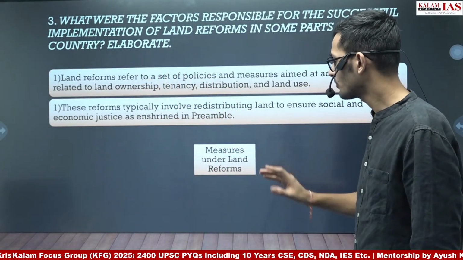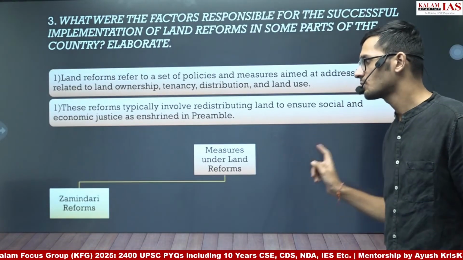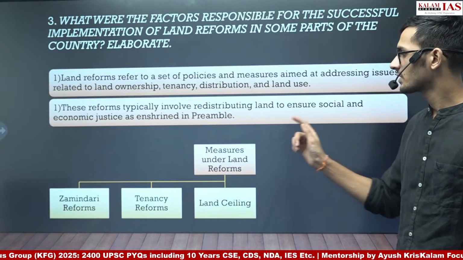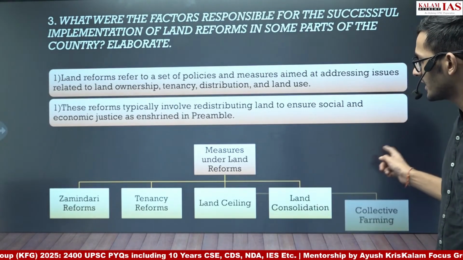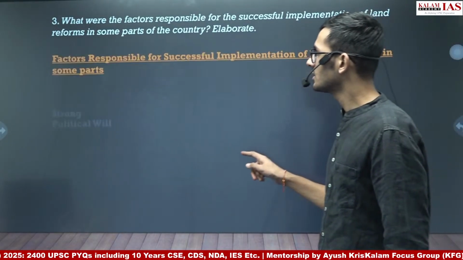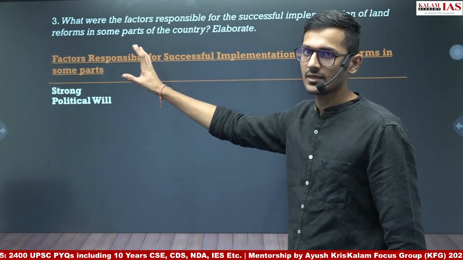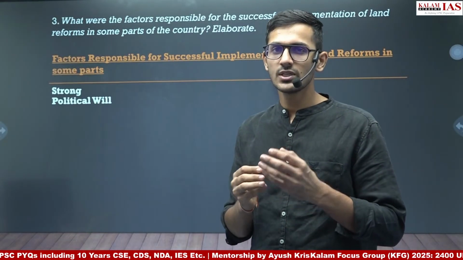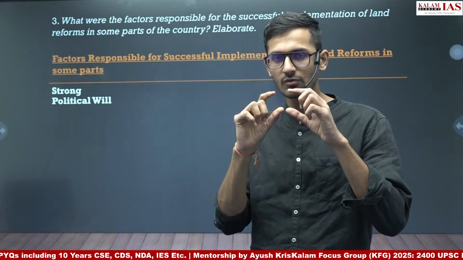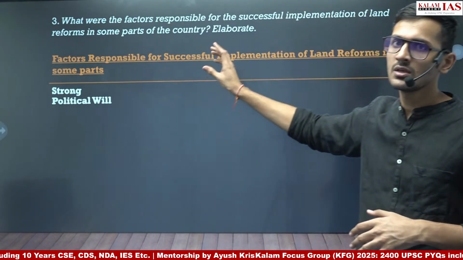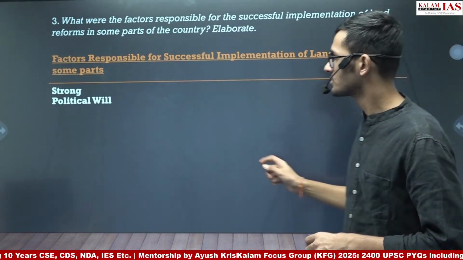And then we can move forward to the measures under land reforms, a small flow chart where we will just write certain keywords related to land reforms. For example, zamindari reforms, tenancy reforms, land ceiling, land consolidation, collective farming, etc. And then we will move to the demand of the question directly, as we do in a 10-marker. After writing the introduction, we will do some value addition, but that will not take more than 1/4 of the page. And then we will move to the demand of the question, that is factors responsible for successful implementation of land reforms in some parts.